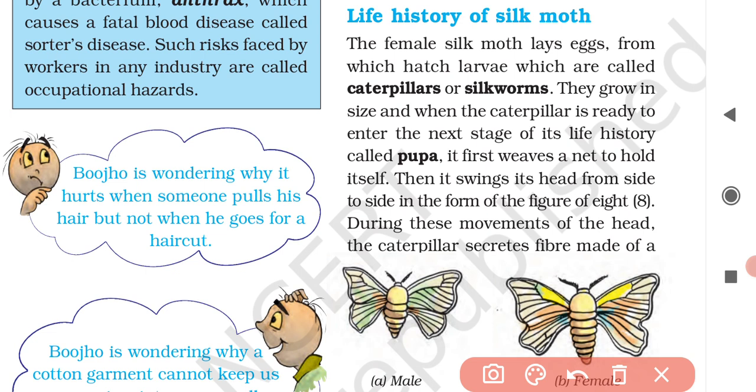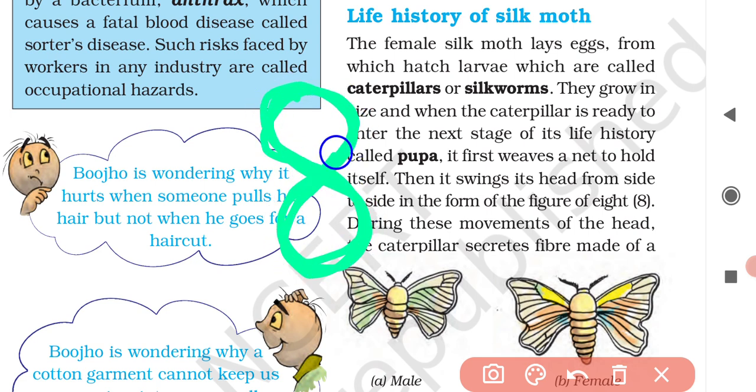During these movements of the head in the form of figure 8, the silkworm secretes silk in liquid form through the tiny opening in its head, which solidifies on exposure to air.